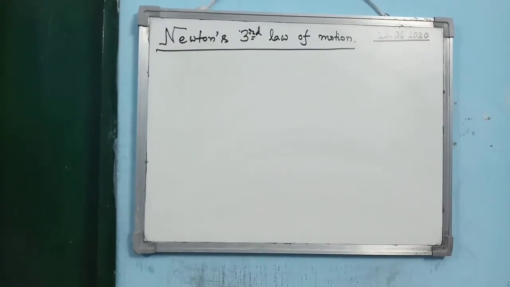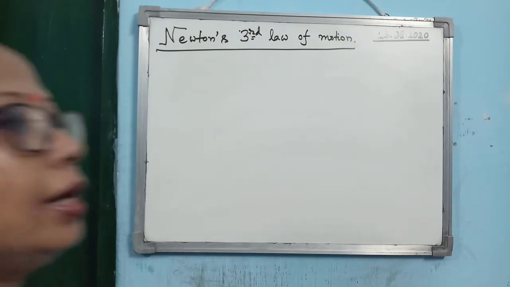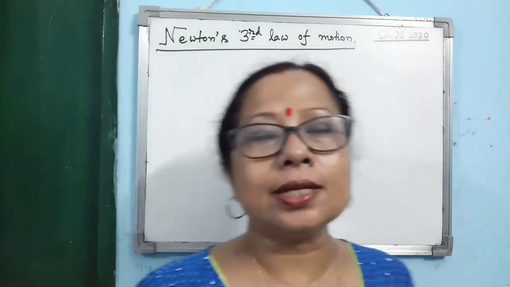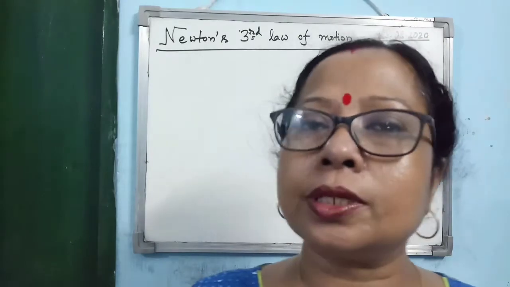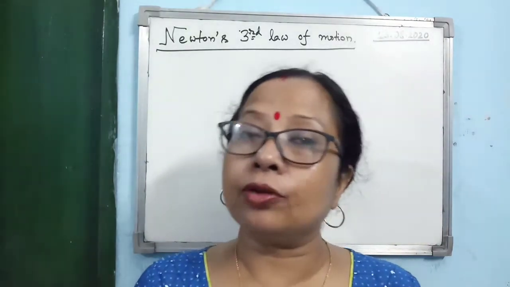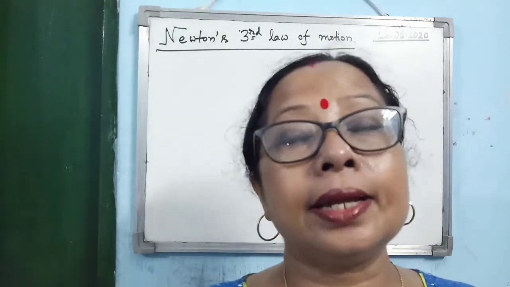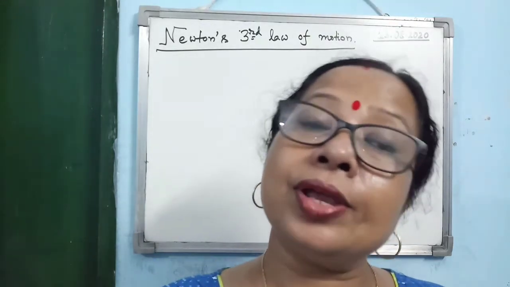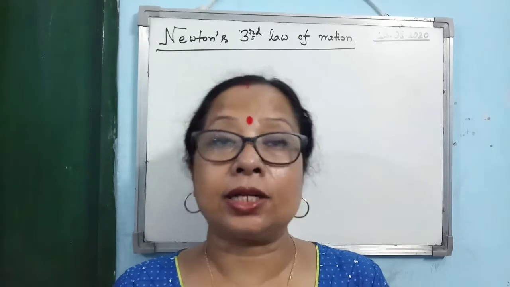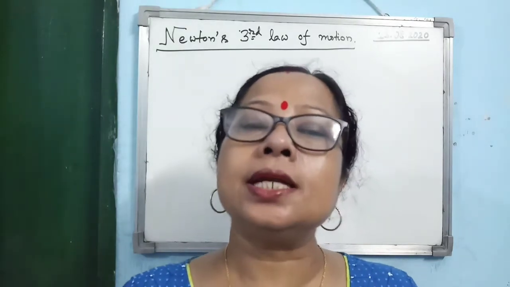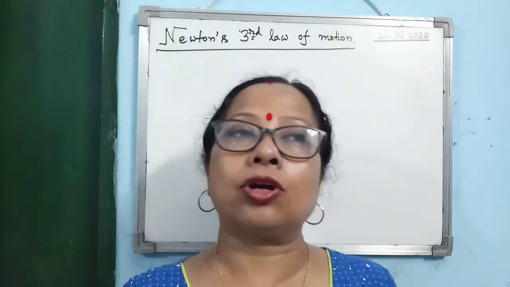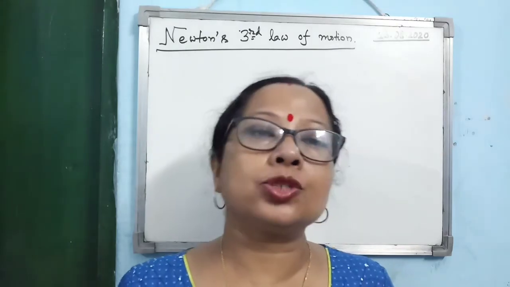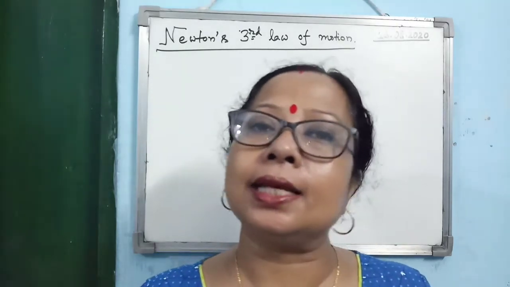Now the next topic is Newton's third law of motion. Everybody knows that every action has an equal and opposite reaction. But the most important point regarding Newton's third law is that action and reaction never act on the same body. Action and reaction always act on different bodies, and that's why they can never cancel each other.